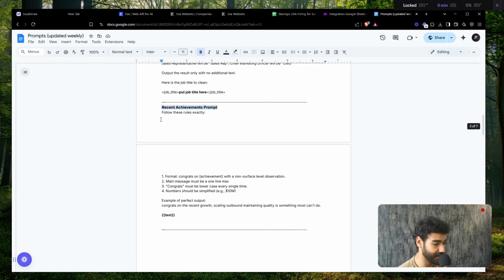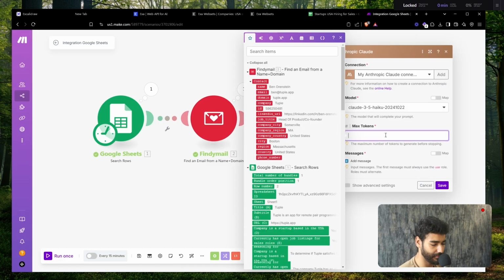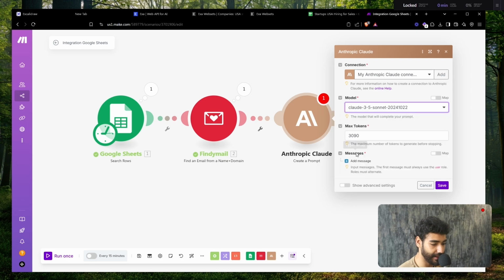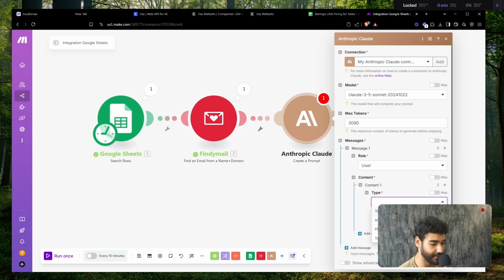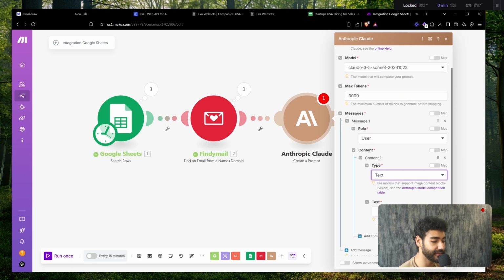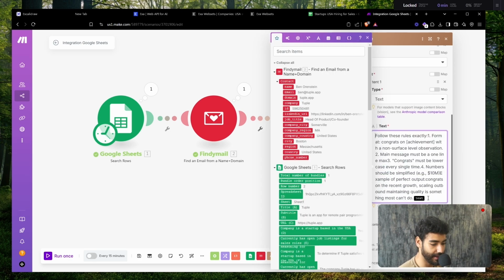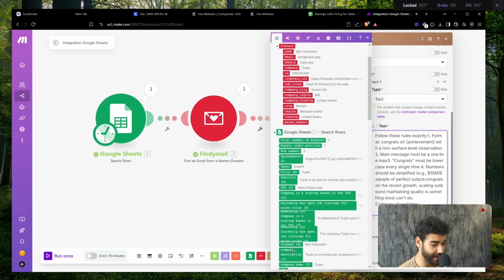The recent achievements. So copy this, and then I'm just going to paste that in here. But before, the max token is going to be 3090. The model I want to use is Sonnet. Message, click on add message, user, text, and content is going to be text, not image, text. And just paste in your prompt here. Okay, so I'm just going to add in company description. And it's going to be the company description that we have here. And then the company name, which is the company name, and click save.